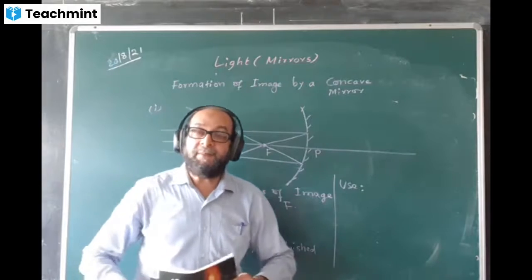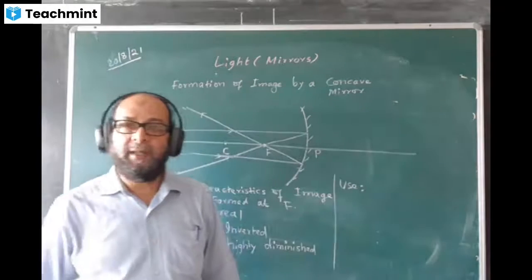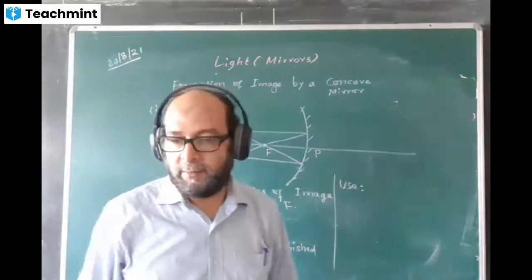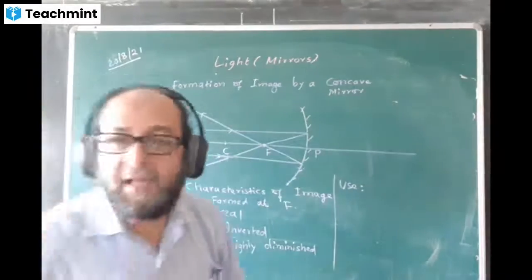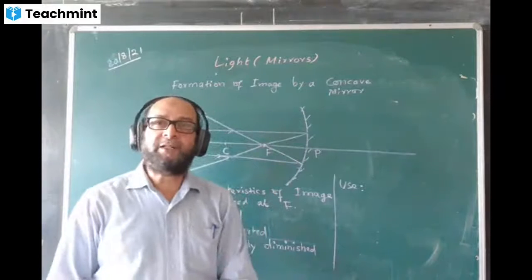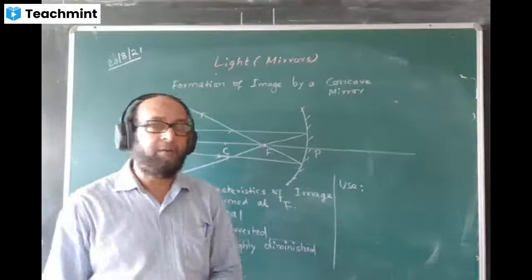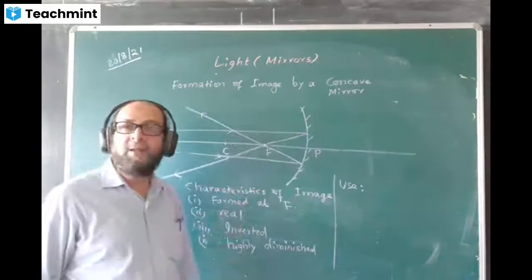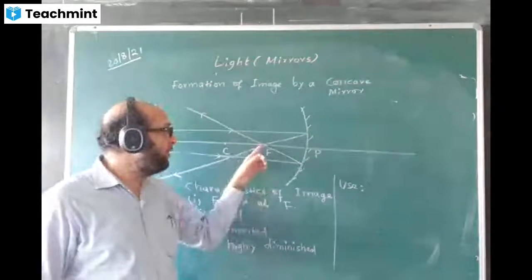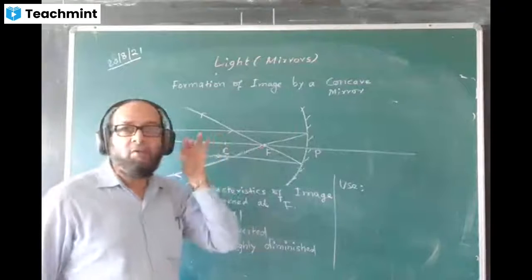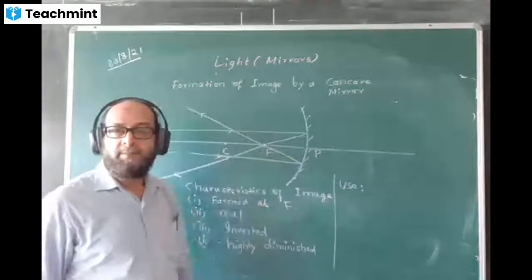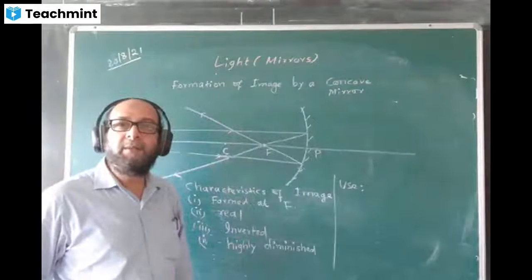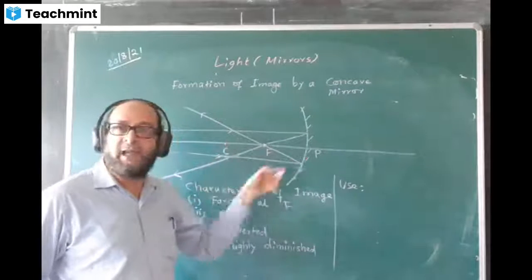If a question comes, name the mirror used in a solar cooker: concave mirror. Draw the ray diagram to show its action. The object must be at infinity and there is the focus. All the rays will be converging. Or name the mirror used as a dentist head mirror. Again, we say concave mirror and draw this diagram only.